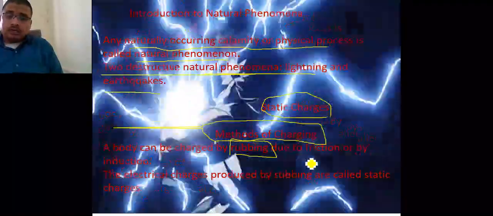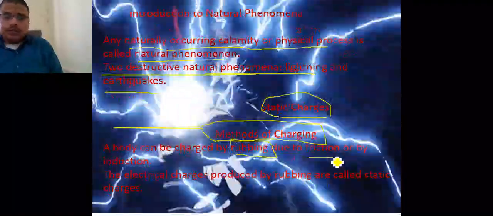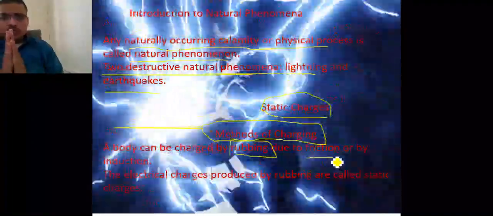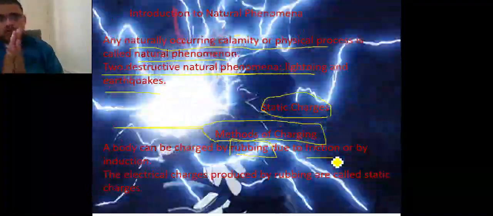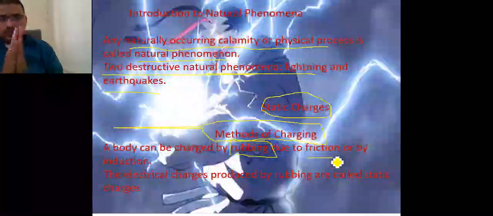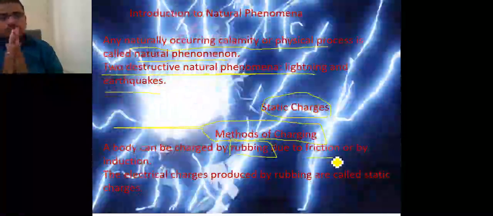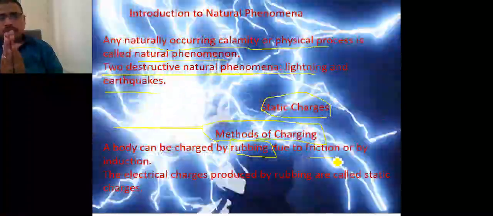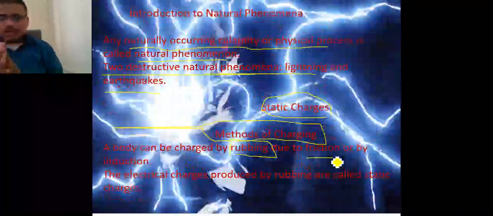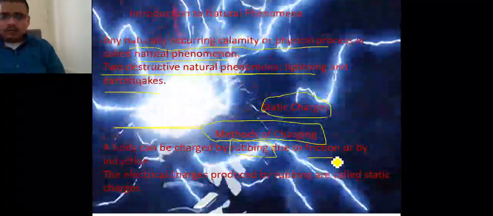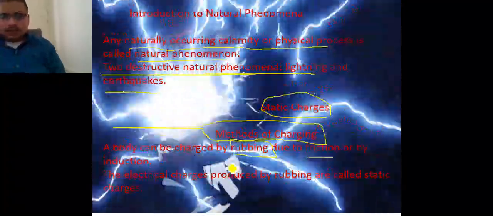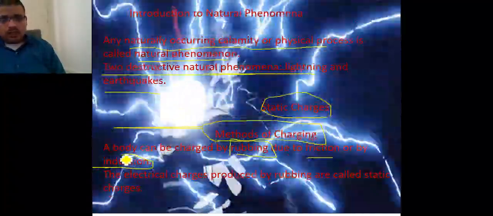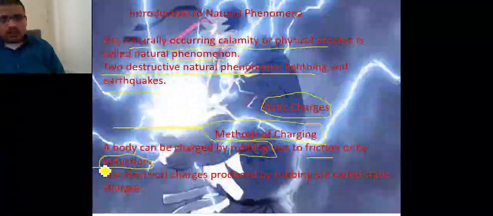Now, why is this charge created? Because of friction. What happens here? There are two surfaces, and when these two surfaces rub together, then due to friction, one body carries one kind of charge, and the other palm carries the other kind of charge, and because of this, these charges are induced, that is, they are created. Here the meaning of induced is that charge is created.